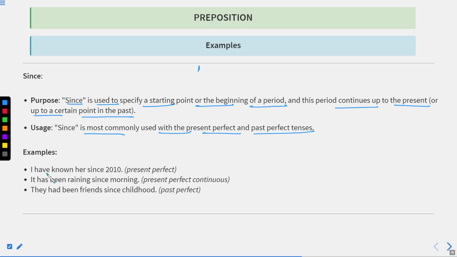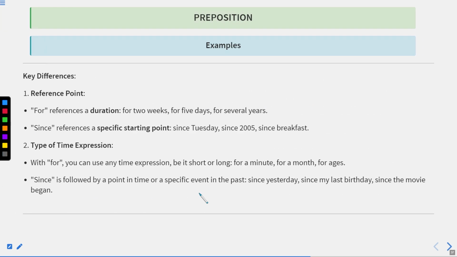Past perfect tenses. I have known her since 2010. It means from 2010 and up to now. So this is present perfect tense. It has been raining since morning. It means from morning the rain is continuous. Okay, so present perfect continuous. They had been friends since childhood. So this is past perfect tense. Okay. But basically we avoid the use of since in future tenses, whereas for can be used in future tenses as well.